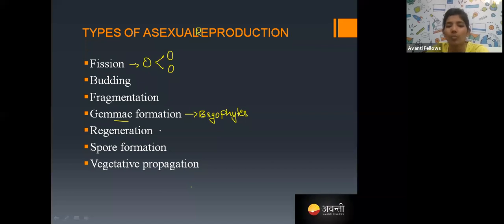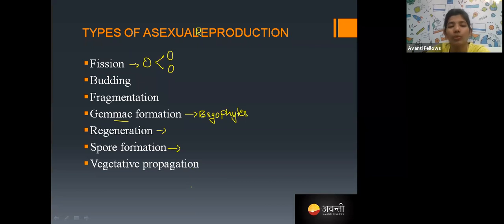And in the regeneration process also, like in lizards or in starfish, if the tail is cut in the lizard, the tail has no capacity to grow as a new individual, but the individual has the capacity to grow a new tail. The tail cannot give a new individual, but the organism which has lost its tail can regenerate its tail. That is called regeneration. And some organisms will produce spores. By the spores, the new individual will develop.